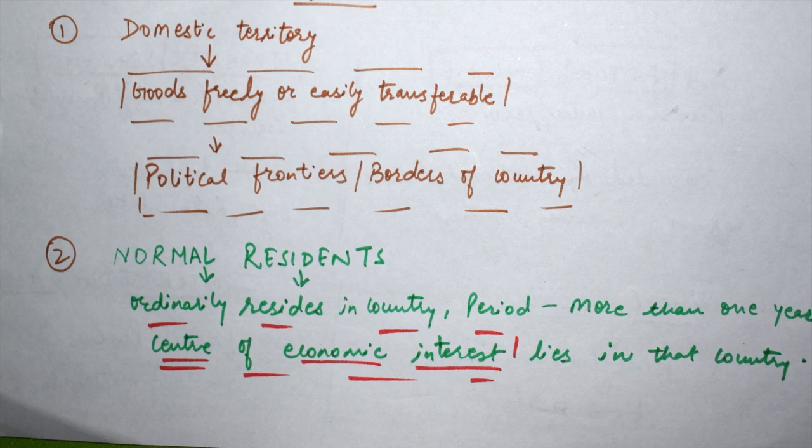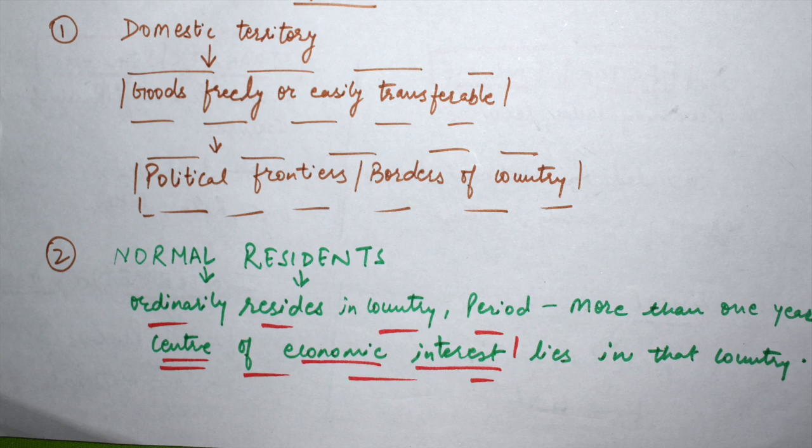For example, a person who lives in India, eats and drinks there, earns there, spends there, invests there, and generates profits there, that person is a normal resident. If the WHO office or UNO office is in India, we will not include them as normal residents. That means the people who are running that particular organization are not part of normal residents of India.